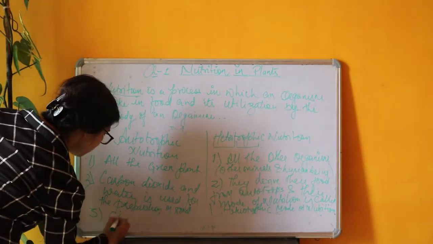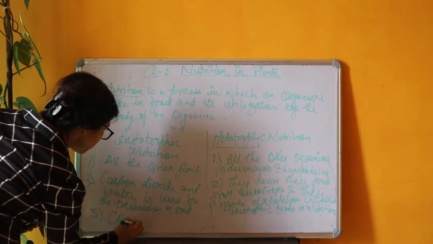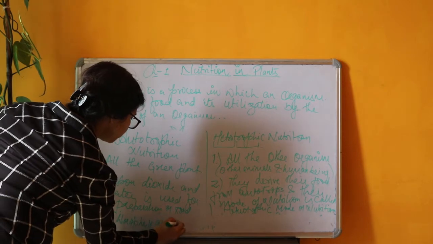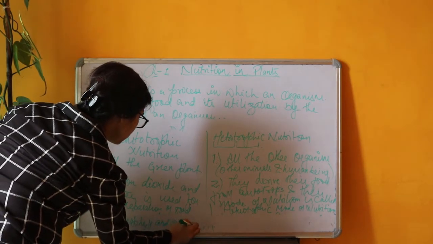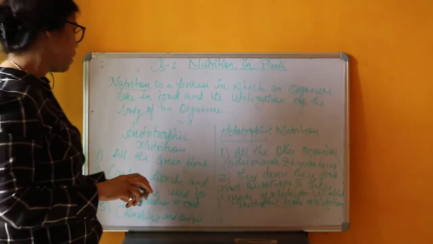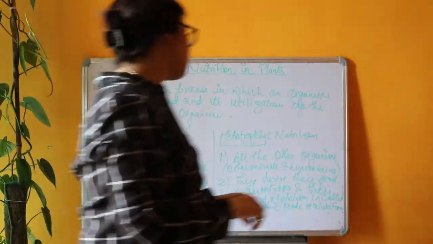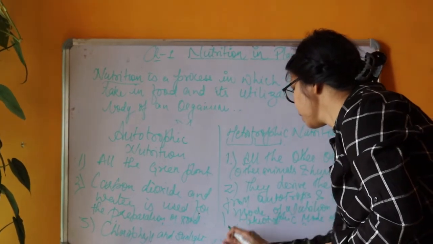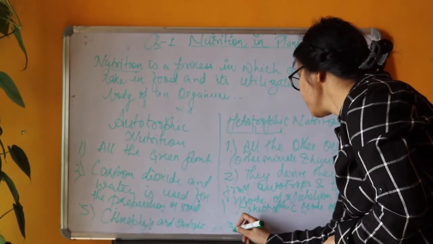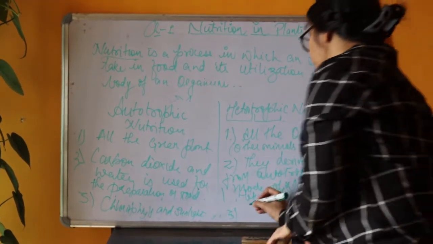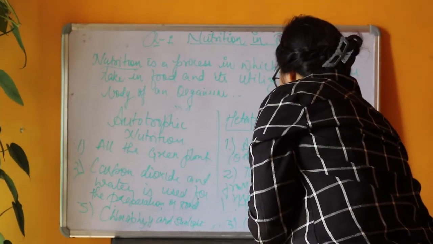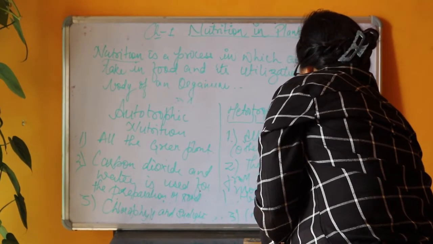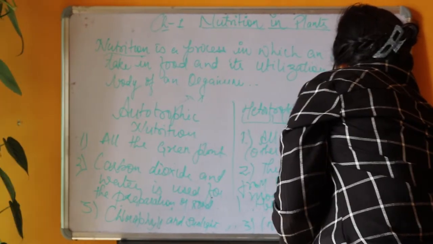In autotrophs, chlorophyll and sunlight are essential for the preparation of food. In heterotrophs, chlorophyll is absent.